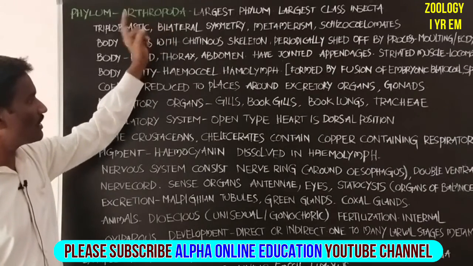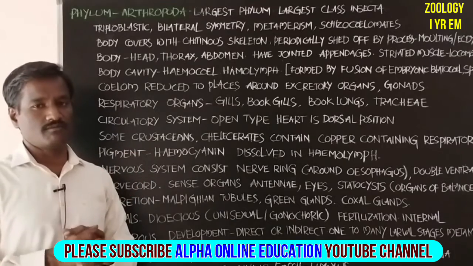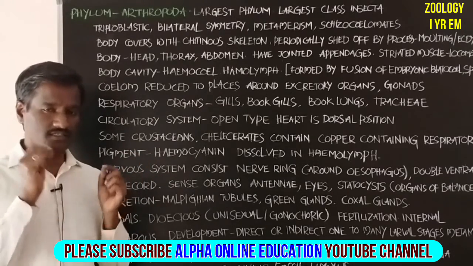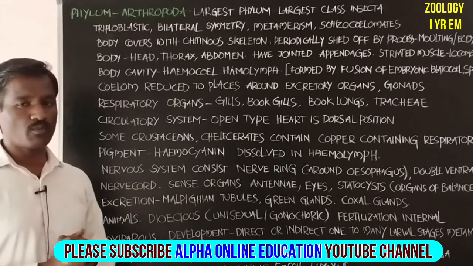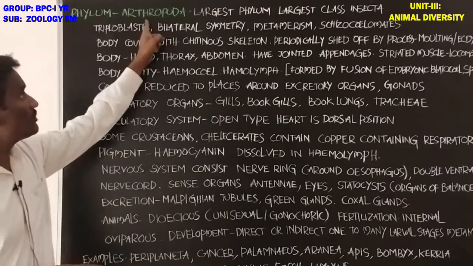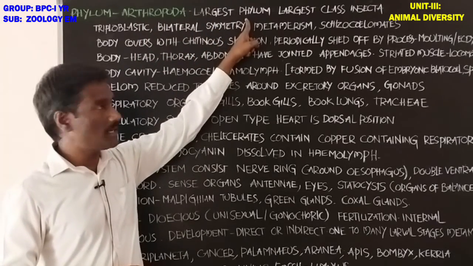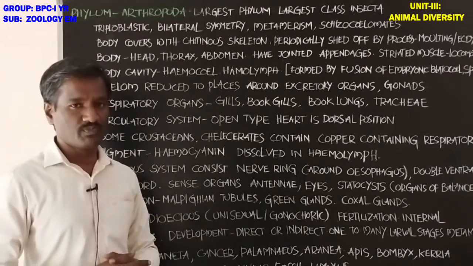Arthropoda. Arthropoda means the appendages are jointed. Appendages, the foot-like structures, are jointed. Arthropoda is the largest phylum in the kingdom Animalia.